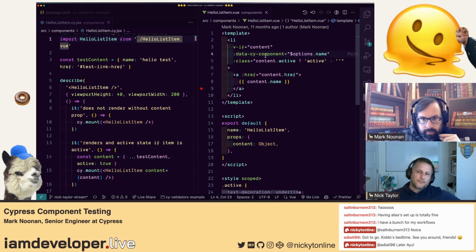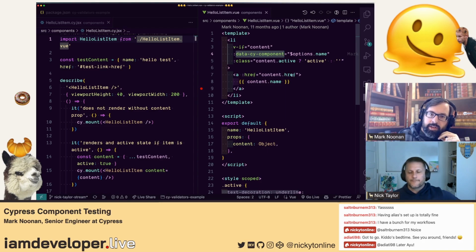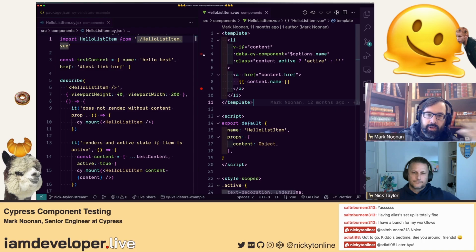This is Vue code here, but I imagine this changes to a data attribute called data-sci-component that'll be available in the markup. Exactly, yeah. The little colon at the start just means bind this value to this JavaScript. I did that so I didn't have to know in advance what the name of the component was or duplicate the name. So it just renders in the markup as a little helper. Okay, cool.